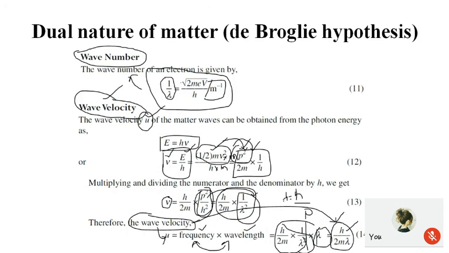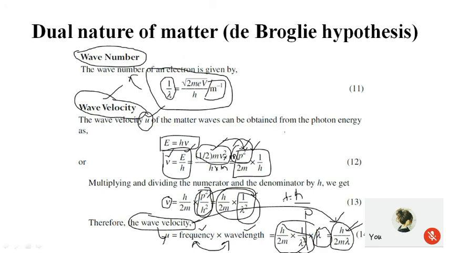Then the wave number, the reciprocal of lambda, becomes square root of 2meV by h. And the wave velocity is represented by h by 2m lambda.